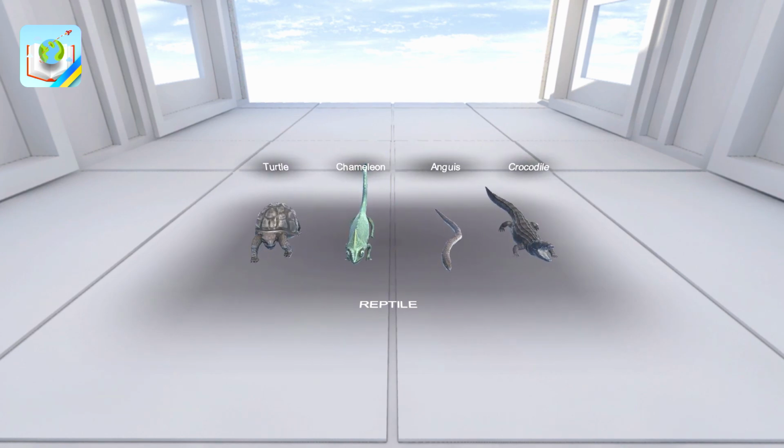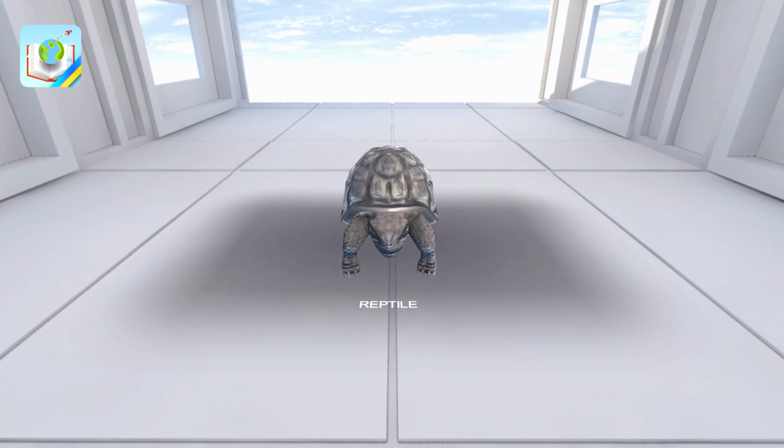The majority of representatives of reptiles belong to squamata, turtles, and crocodiles. Select the animal you want to learn about. Certain bones of the skeleton grow together with parts of the shell. There are no teeth in turtles. Their function is performed by horn covers that have sharp edges and cover the jaws.